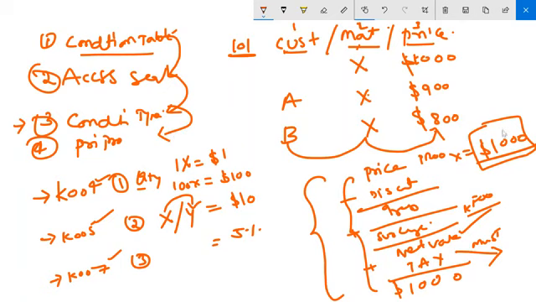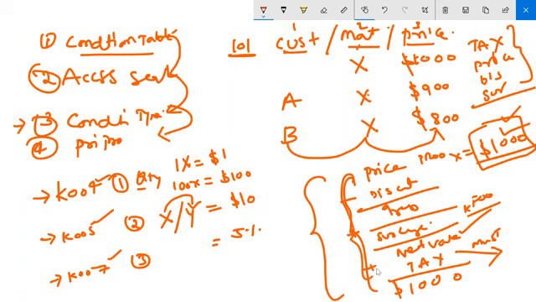Let's say I want to arrive at the correct price of $1,000. If I do it like this, is it possible to get the correct price? Tax, price, discount, surcharge. Will it give me the correct total price if I do it like this, or if I put it like this? Anyone?